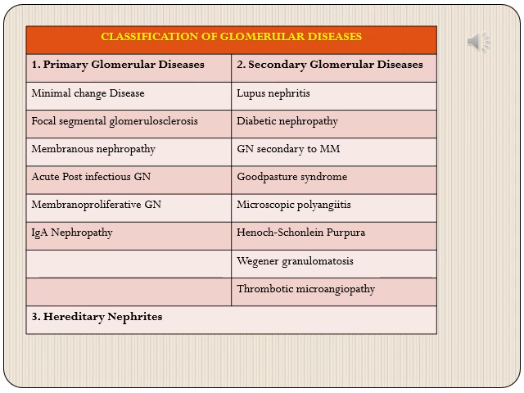Similarly, glomeruli can also be involved in a large number of systemic diseases. Important ones amongst these are lupus nephritis, diabetic nephropathy, glomerulonephritis secondary to multiple myeloma, then Goodpasture syndrome, microscopic polyangiitis, and other vascular diseases. So these secondary glomerular diseases have been discussed or will be discussed whenever we discuss these main entities.